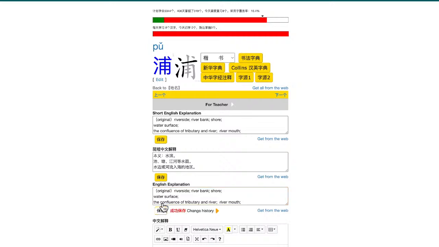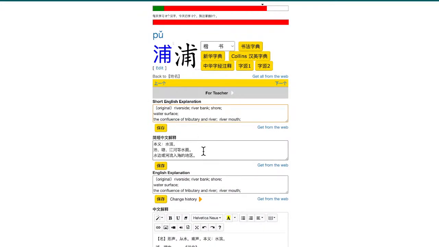So it means riverside or water surface, and also the confluence of a tributary and the river, the river mouth. Basically it's where it's a mouth, but also where several rivers come together.